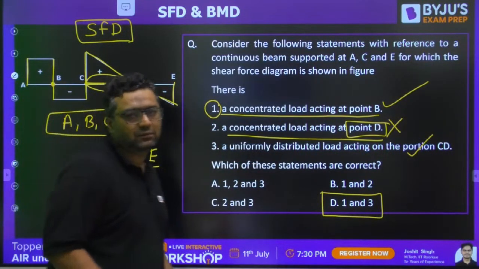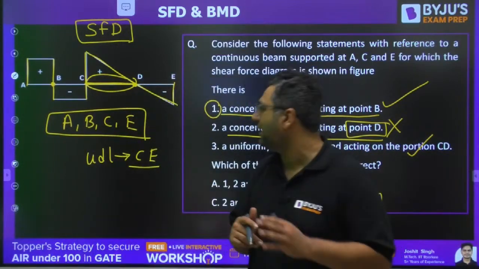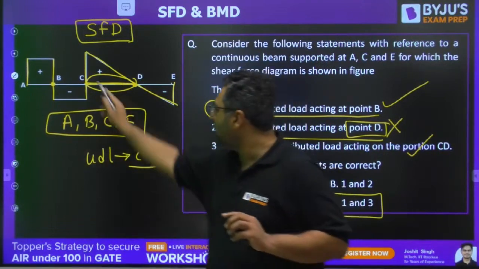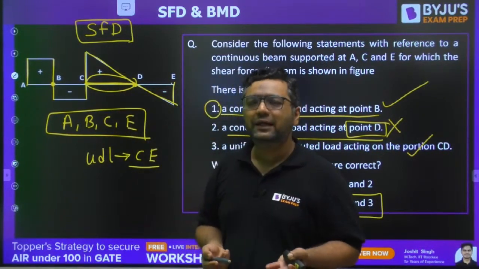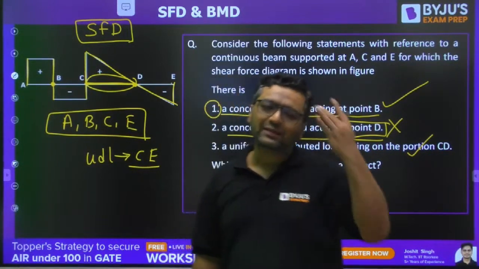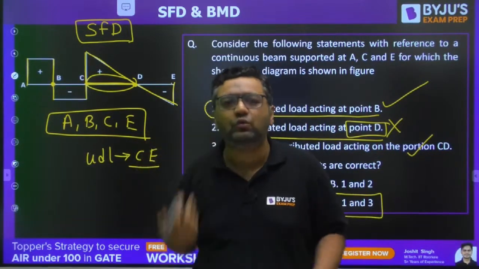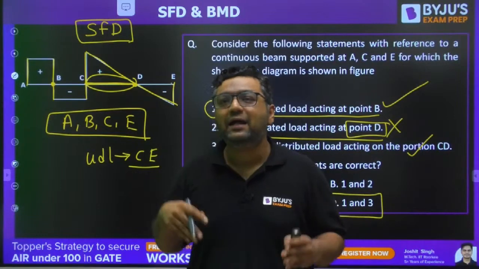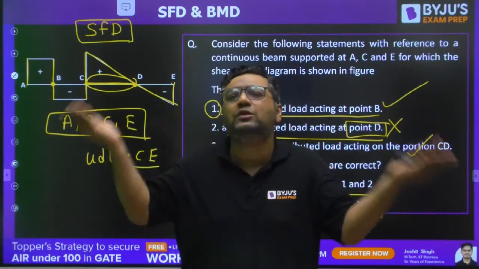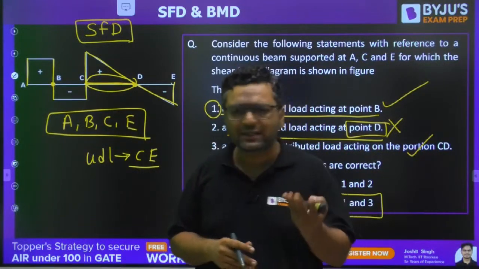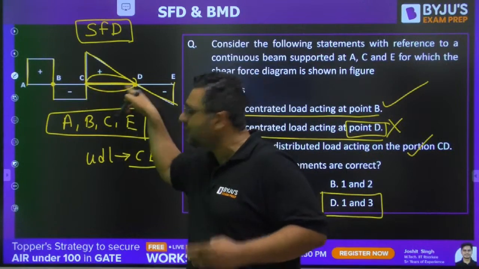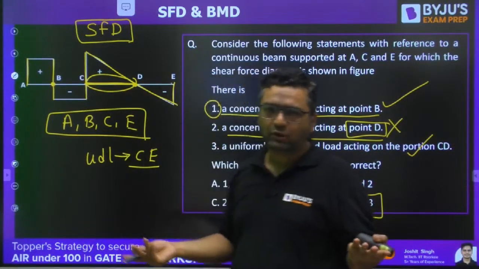Prakash, they are saying C to E is the UDL, but C to D is also the UDL. He is talking about only CD. It is like you are studying for 6 hours, from 4 to 10. If I say that Prakash was studying from 8 to 10, that is correct only, because I have not seen the other timings. So when CE is in UDL, CD is also in UDL. That statement is not wrong.